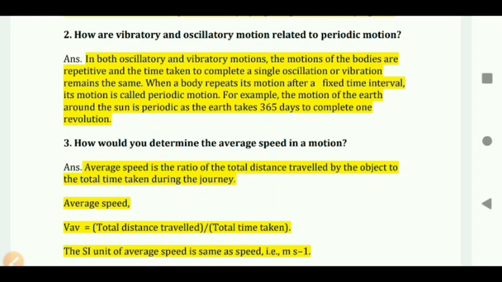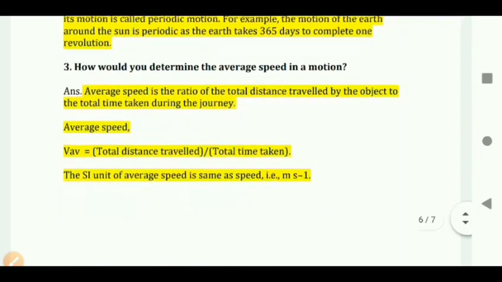When a body repeats its motion after a fixed interval of time, its motion is called periodic motion. For example, the motion of the earth around the sun is periodic, as the earth takes 365 days to complete one revolution. So this is all about question number 2.